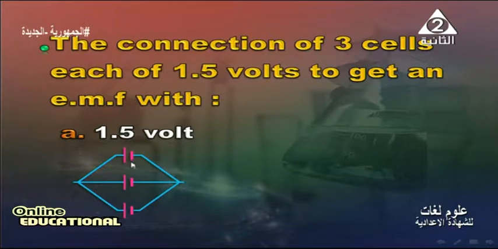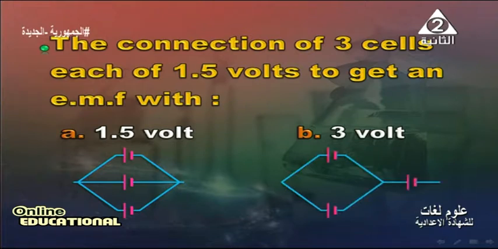We use 1.5 only. But if we want 3 volt, we connect two dry cells in parallel to give 1.5, and in series another cell, plus 1.5 equals 3 volt.